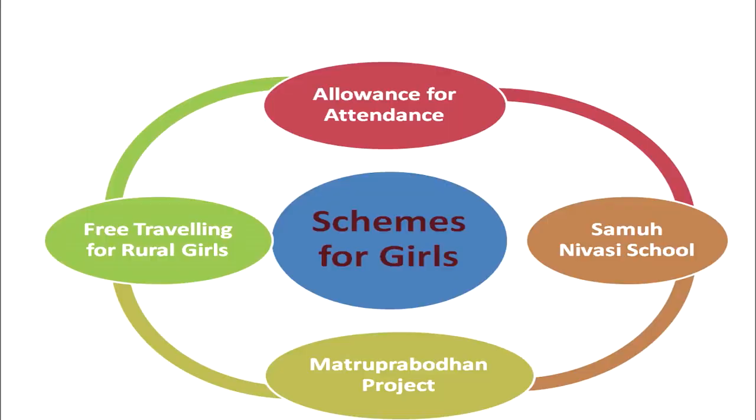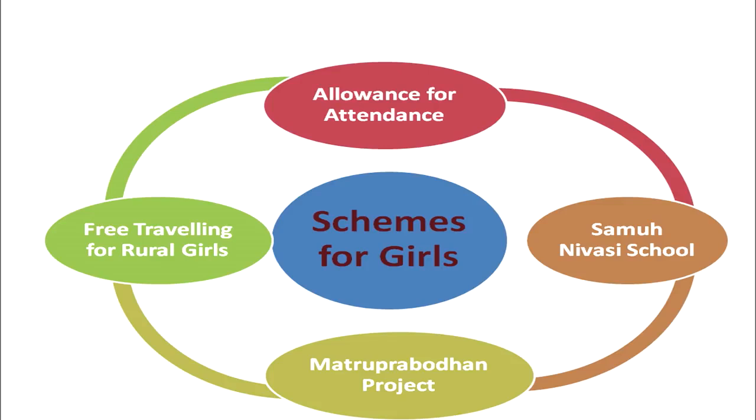So these are the schemes for socially deprived children in the state of Maharashtra for the achievement of the target of universal elementary education. Now, next are schemes for girls. For the improvement of girls' education in the state of Maharashtra, different schemes had been launched in that state.